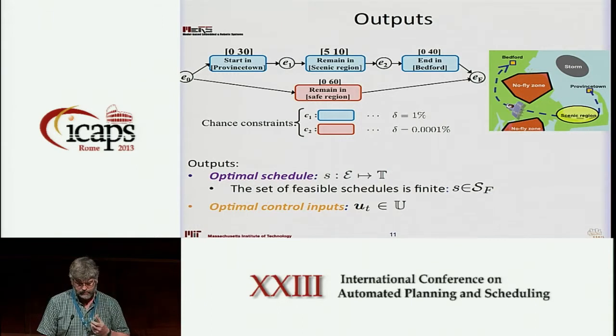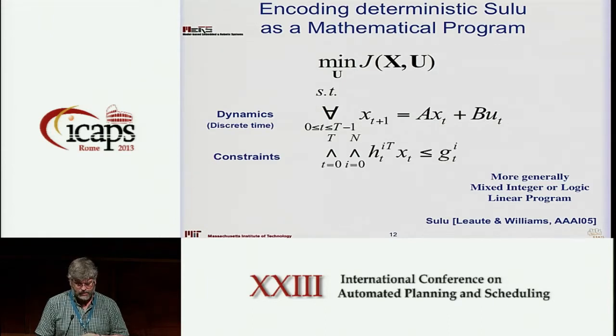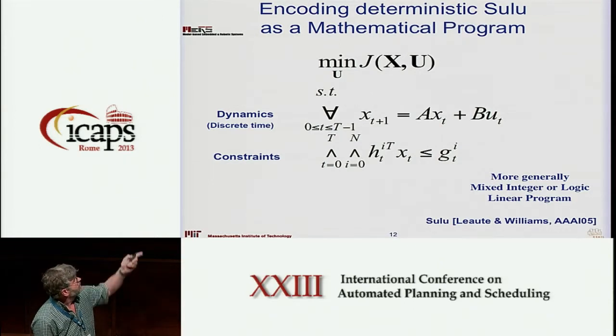Okay. And then I already specified what our output is. So what the system will do is it'll come up with a schedule, which will schedule start and end times of each episode, and then given that schedule, it'll generate a control trajectory so that the state trajectory satisfies the QSP. Now, in order to do this, we build upon a planner that we developed back in 2005 called Sulu. We take the qualitative state plan plus the dynamics, we re-encode that into a mixed integer linear program or a mixed logic linear program, and then we use that solver to solve the planning problem over a finite horizon.